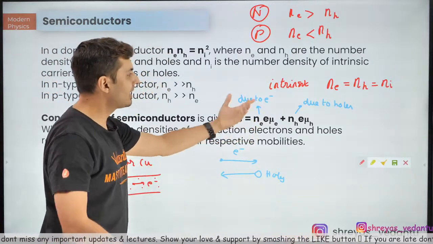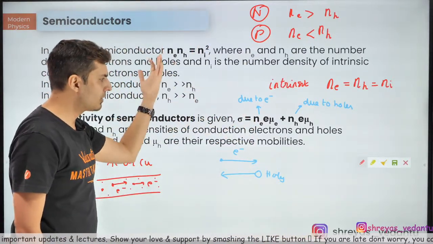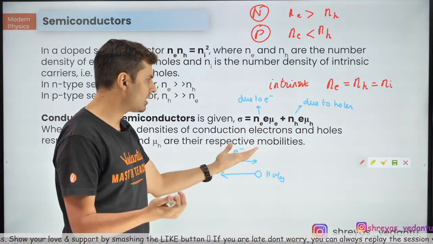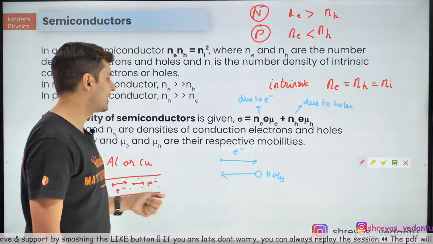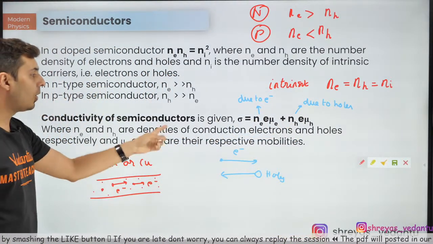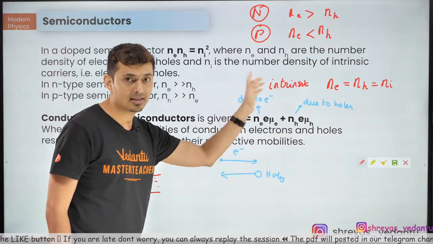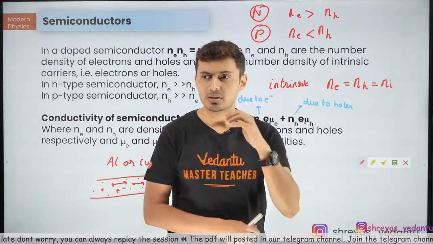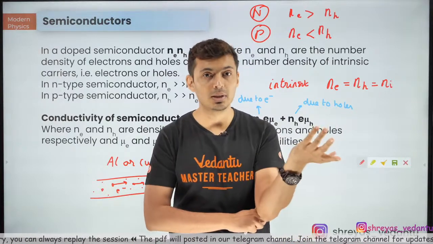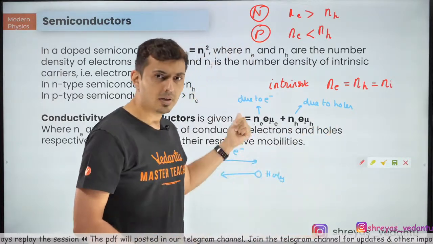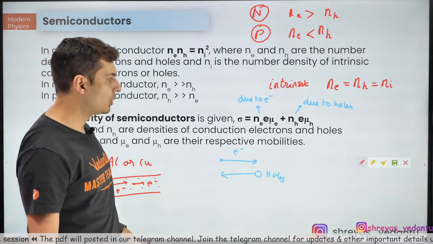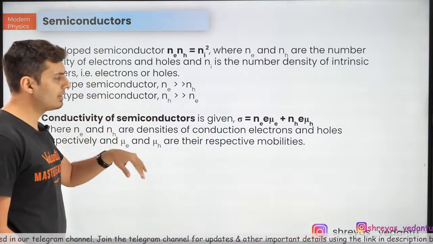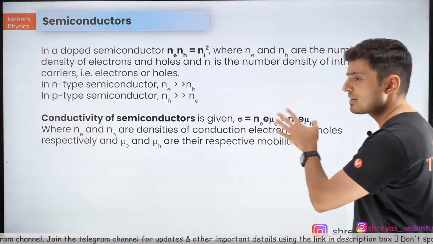So Ne is again the concentration of electrons per unit volume. e is the charge. Nh is the concentration of holes. e is the proton charge, which is the same. Mu e and mu h are called the mobilities of electrons or holes respectively. So what is mu? Mobility of electron or hole. Like, sir, what is that value? Don't worry, they'll give you the value. We'll solve a question also based on that. You don't have to remember it. Even any Nh values will be given. You will see a question, guys. Everybody written this down? Clear?